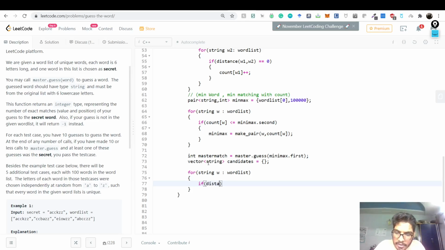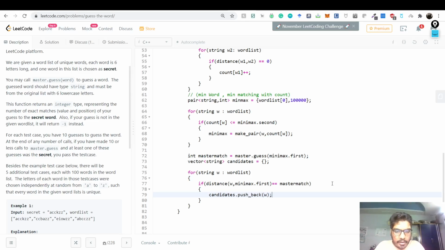If the distance between the word we are talking about right now, w, and the word we put in here, minimax.first, which is our guess candidate, is equal to the master match, which means that it matches with the secret, then and only then we are passing it to the next round. Then and only then we'll say candidates.push_back